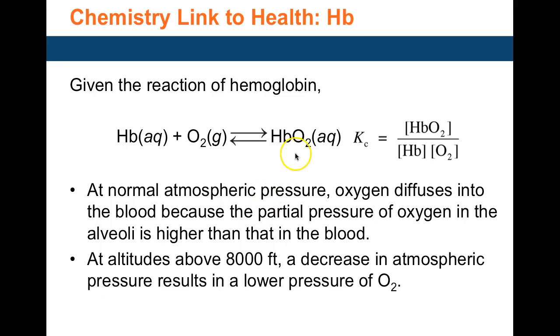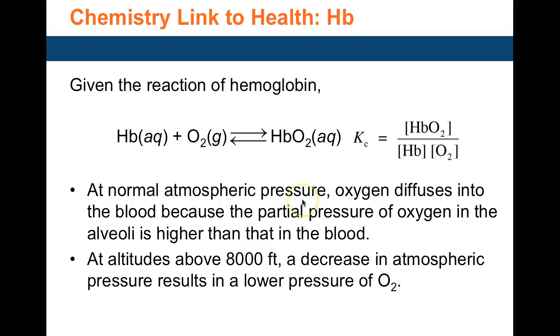If you write the equilibrium expression for this particular reaction, it is the HbO2 concentration divided by Hb times O2. If the O2 level is low, then HbO2 is high, and so HbO2 needs to break down to bring the oxygen level to equilibrium and maintain the Kc value.